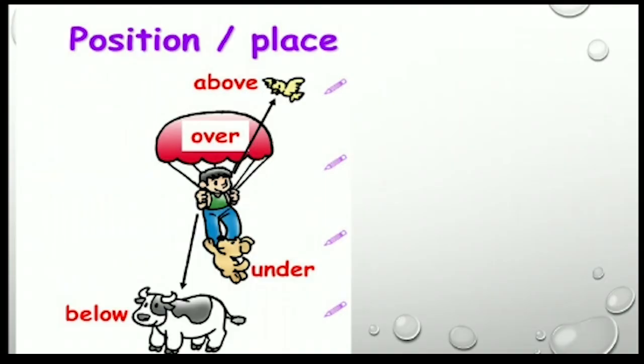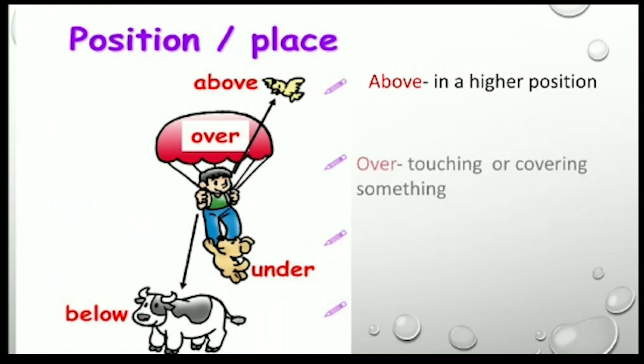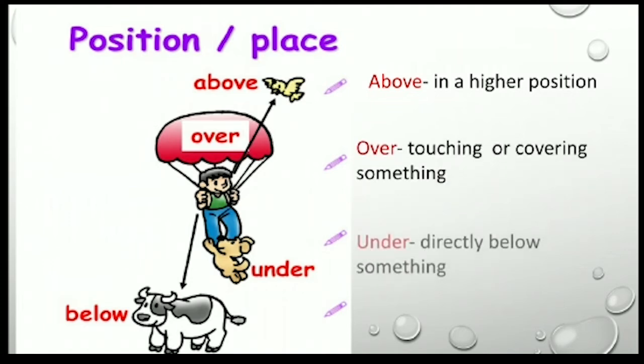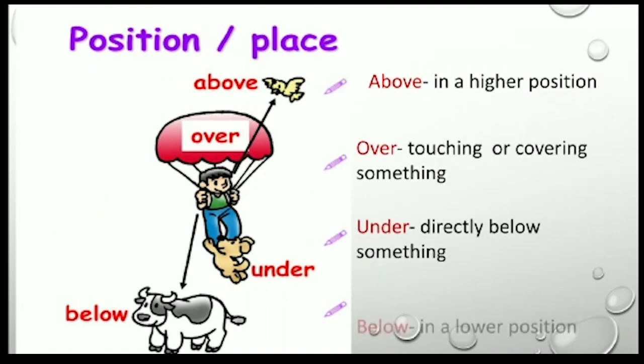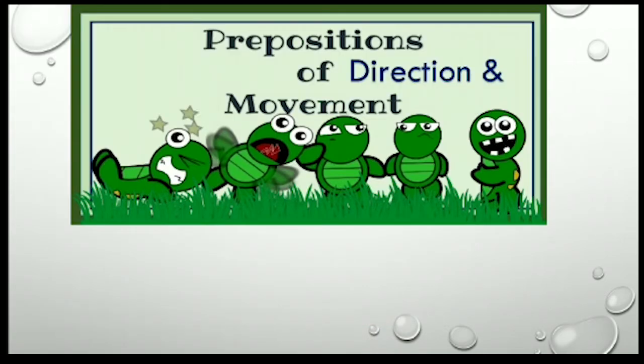Now, position or place. So above, over, under, below, these all are positions of place. Above, in a higher position. Over, touching or covering something. Under, directly below something. And below, in a lower position.